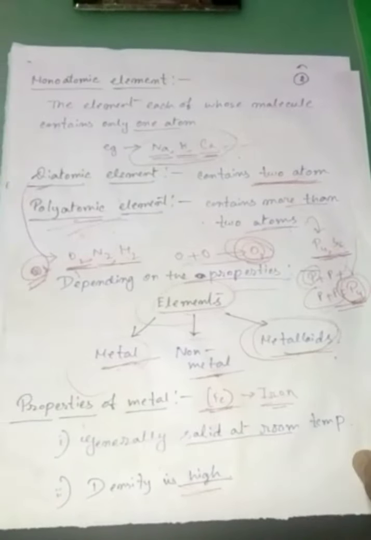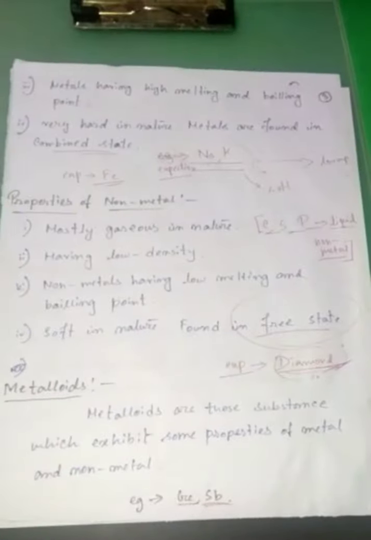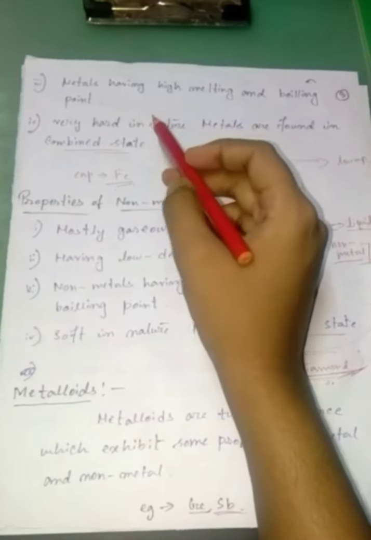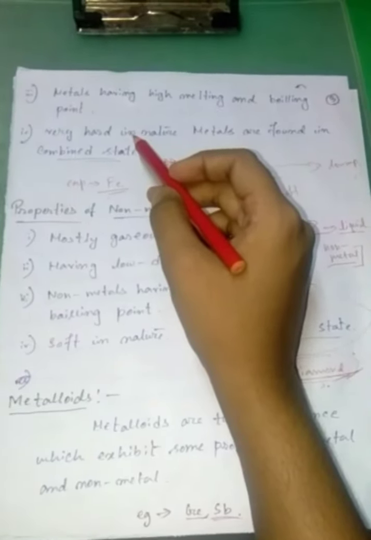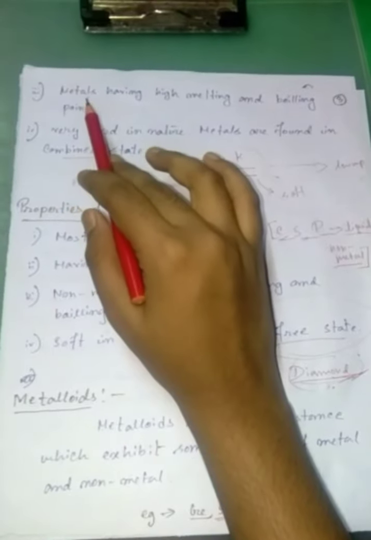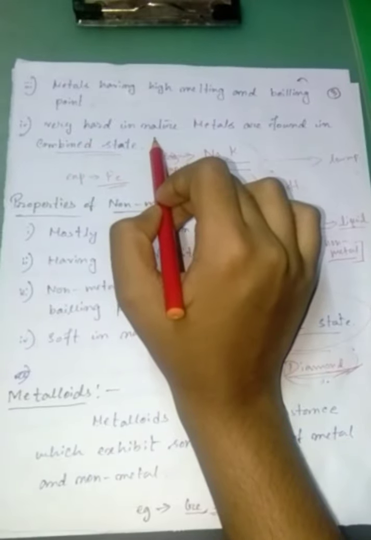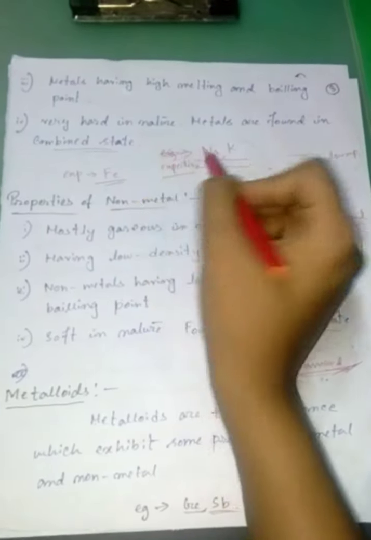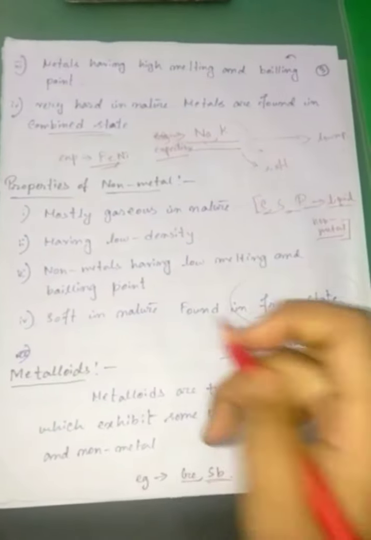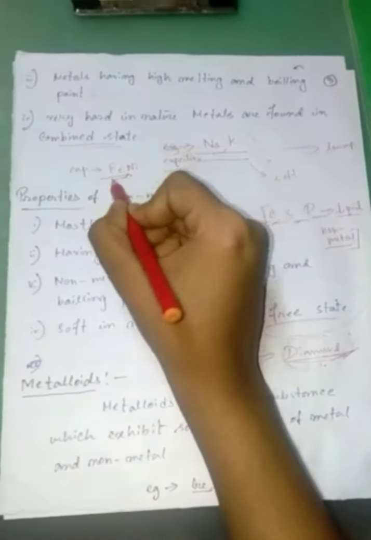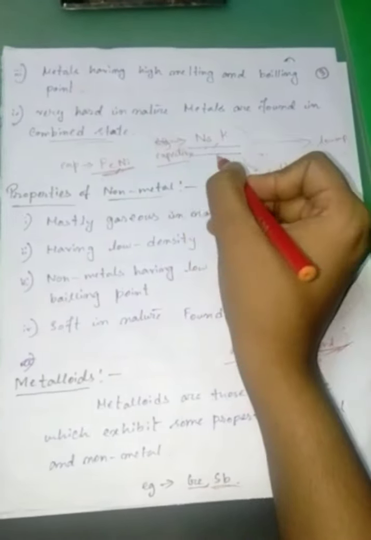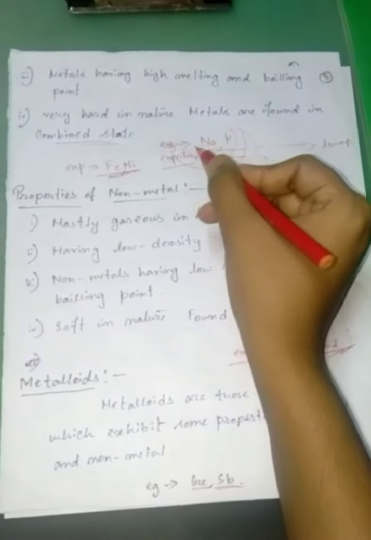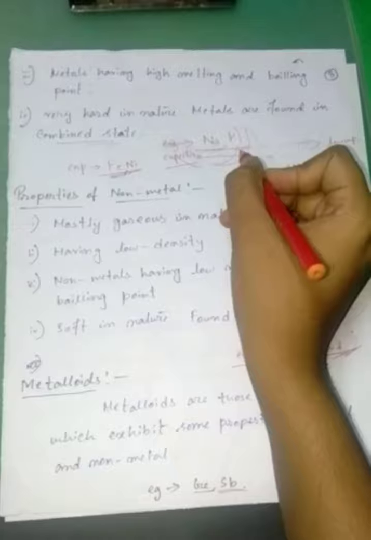We all know that solids have very high melting and boiling points compared to liquid or gas. Since metals are solid, metals have high melting and boiling points, they are very hard in nature, and metals are found in combined state. Some examples are Fe, that is iron, and Ni means nickel. There are some exception cases in metal: sodium and potassium are considered as metals.